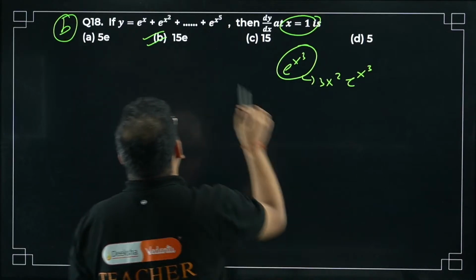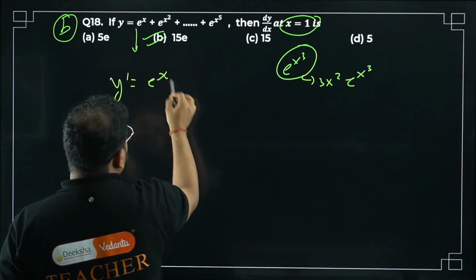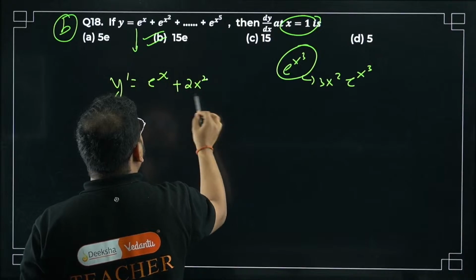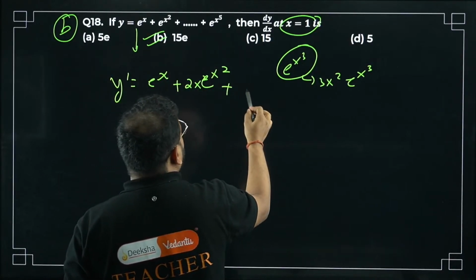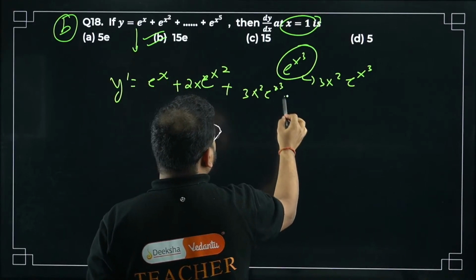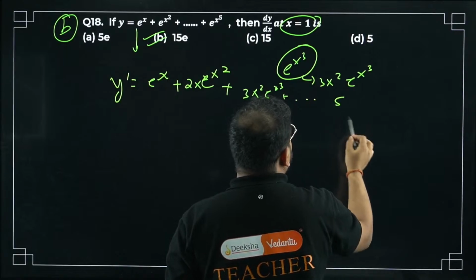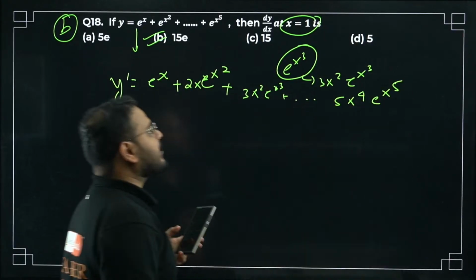Let's check how. Differentiate this from here. y dash is equal to e power x as it is. This will become 2x times e power x square. Correct? This will become 3 times x square times e power x cube, and so on till 5x power 4 e power x 5. Okay. Put x as 1.